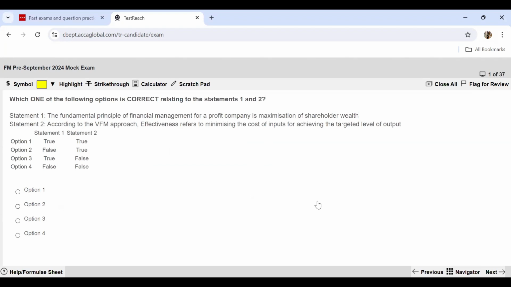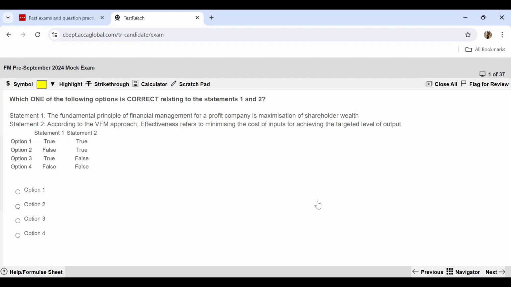All right, which one of the following options is correct relating to statements 1 and 2? Statement 1 says the fundamental principle of financial management for a profit maximization company is a maximization of shareholder wealth. So now this statement is absolutely correct. This is what we have been learning from the very first chapter, that the fundamental principle of FM is to maximize the shareholders' wealth.